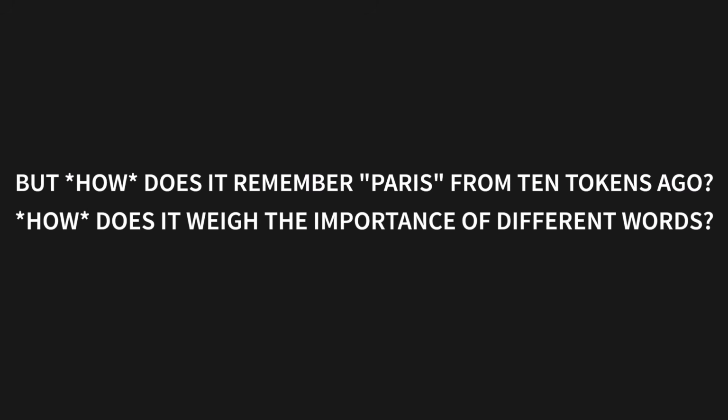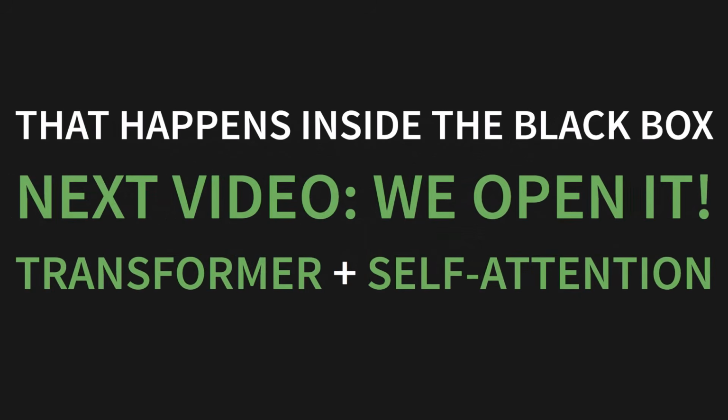But how does it actually remember the word Paris from 10 tokens ago? How does it weigh the importance of different words to understand the real context? Well, that all happens inside the black box. And in the next video, we're finally going to open it. We'll explore the revolutionary transformer architecture and its core engine, self-attention.